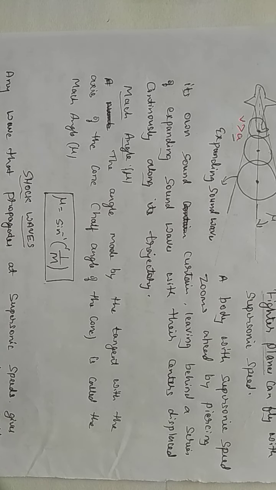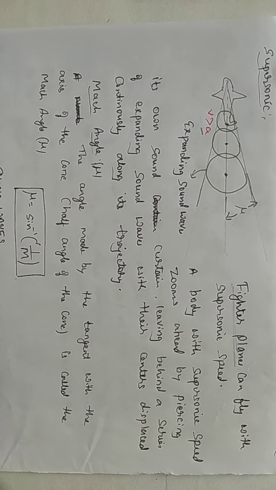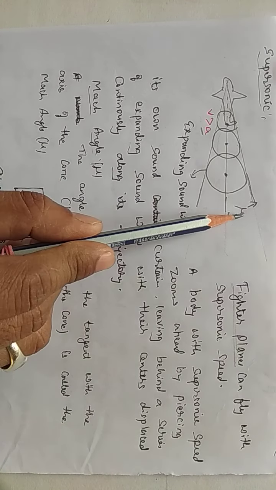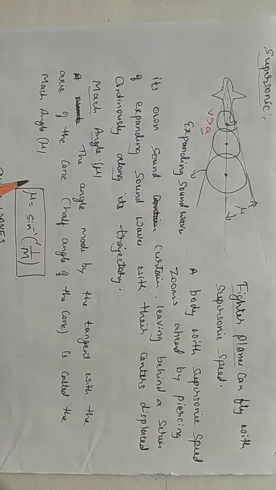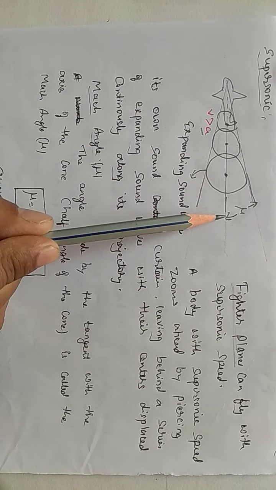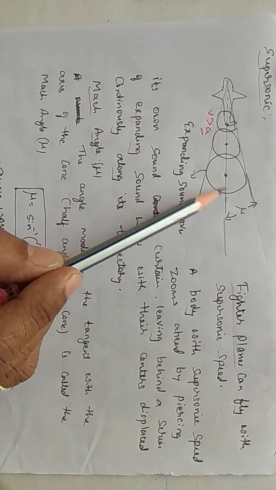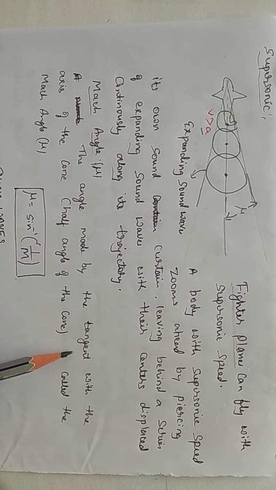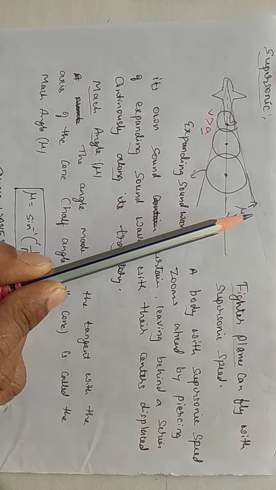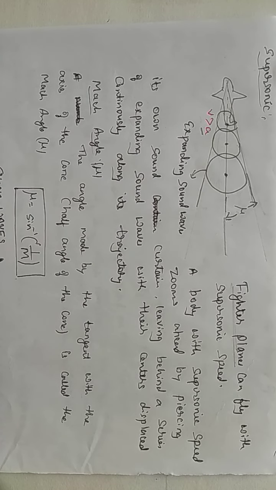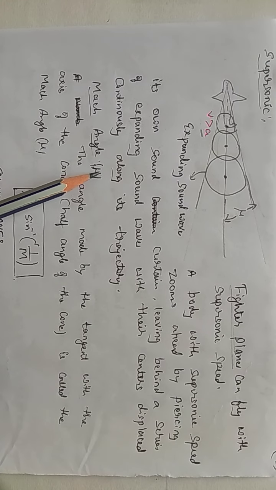we are going to discuss something about the Mach angle. See, Mach angle, how we are going to define mu as it is defined here in this diagram. The angle made by the tangent with the axis of the cone, the half angle of the cone, is called the Mach angle. So this is the axis, and the tangent is drawn common to the disturbance. The angle made by the tangent with the axis, this particular angle, we are going to know as Mach angle, which is denoted as mu.